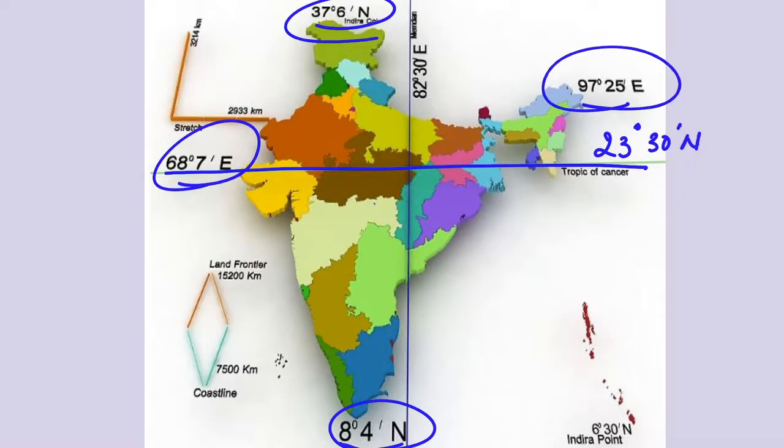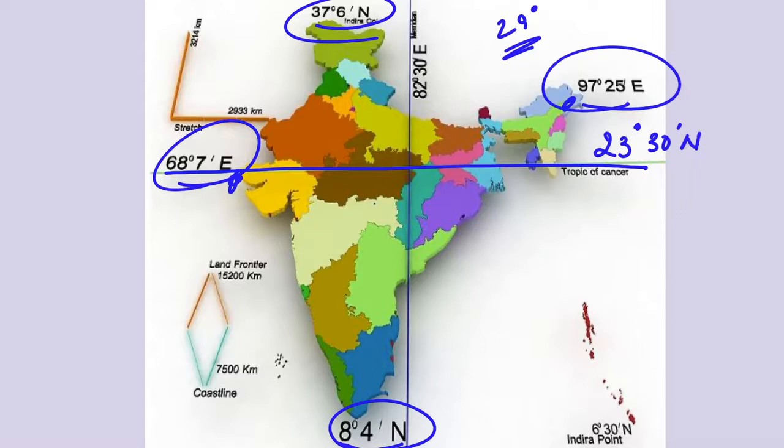If we divide the world into eastern and western hemispheres, India is situated in the northern and eastern hemisphere. Due to a great longitudinal extent of about 29 degrees, there is a wide difference in local time of places located at the two extreme points of India. The difference between these two points is about 2 hours. The local time changes by 4 minutes for every 1 degree of longitude.